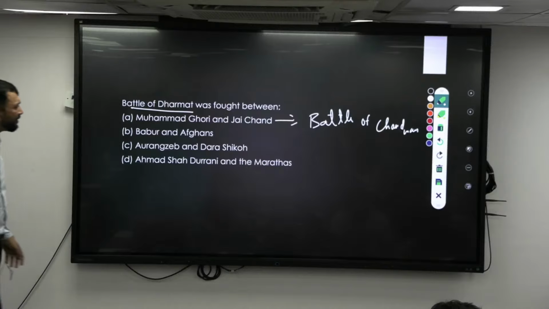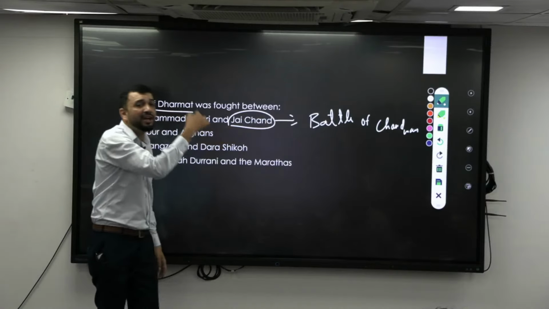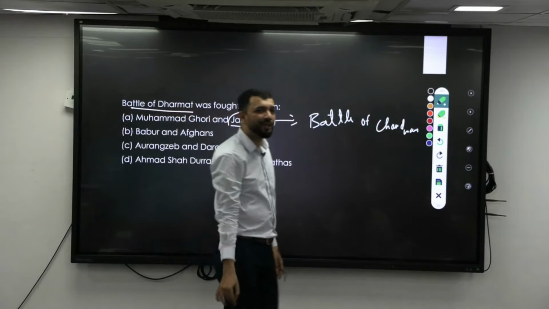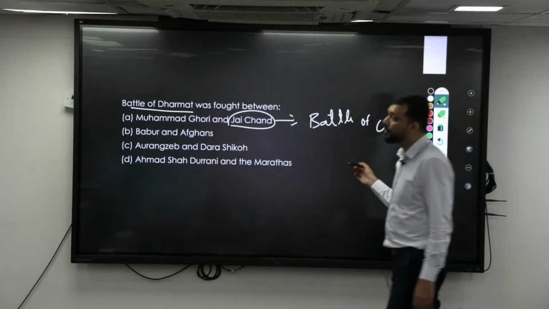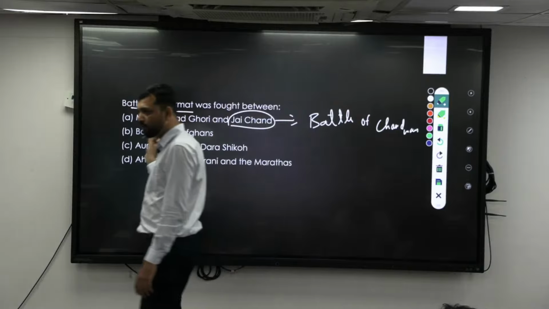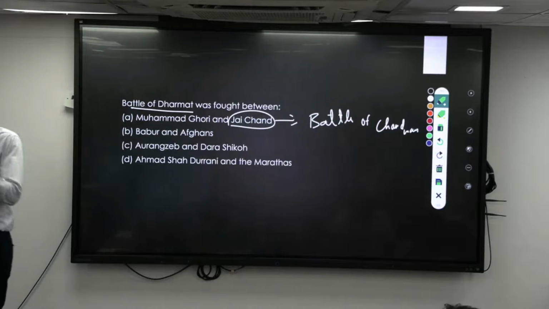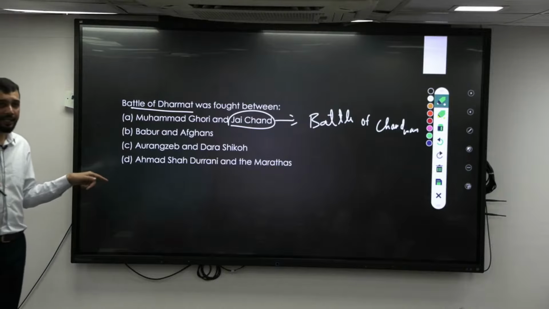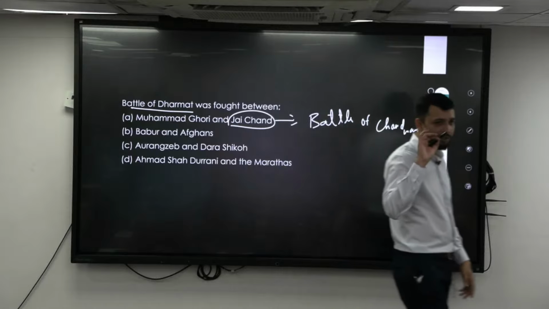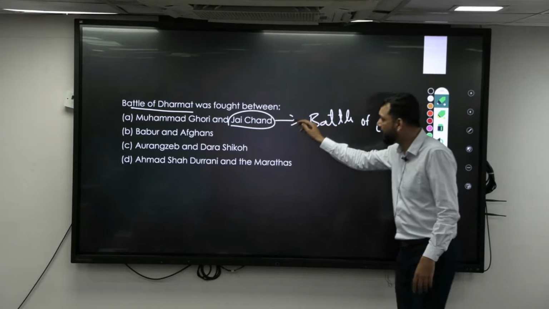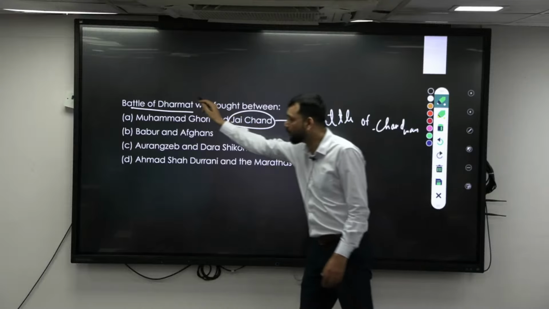So here Jai Chand was there, king of Gahadwala, and he was defeated by Muhammad Ghori. Who fought the Tarain battles? Prithviraj Chauhan. In the first battle he won, in the second he lost. That you will know. And another is the Battle of Chandwan, that is with Muhammad Ghori. So the first cannot be the answer.